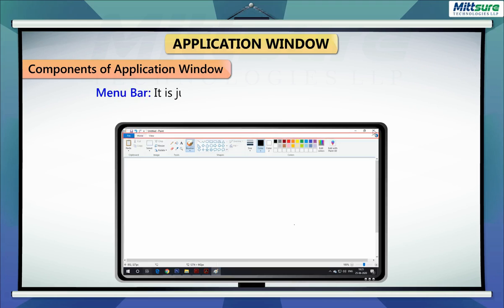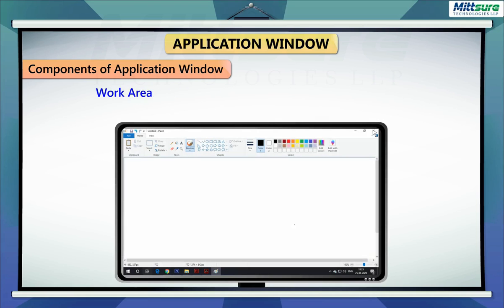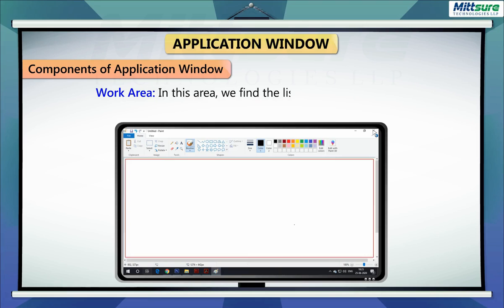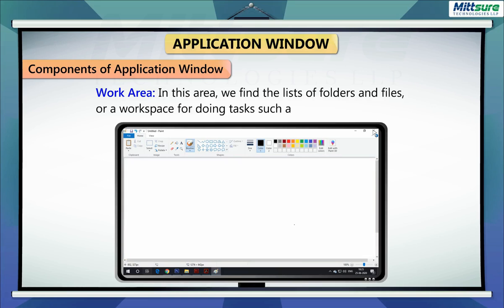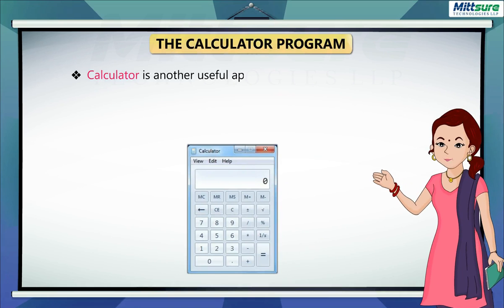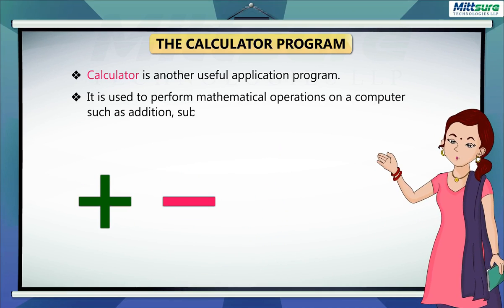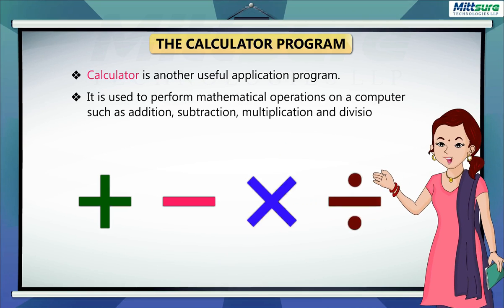Menu bar. It is just below the title bar. It contains the menu for different tasks such as Organize, Home, and View. Work area. In this area, we find the lists of folders and files or a workspace for doing tasks such as typing and drawing. The calculator program. Calculator is another useful application program. It is used to perform mathematical operations on a computer such as addition, subtraction, multiplication, and division.